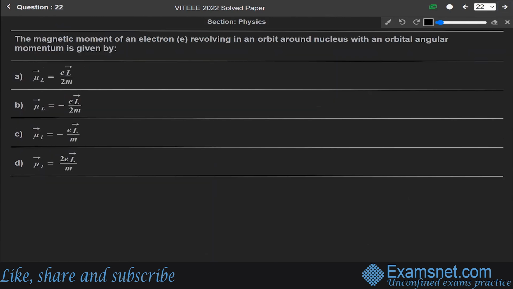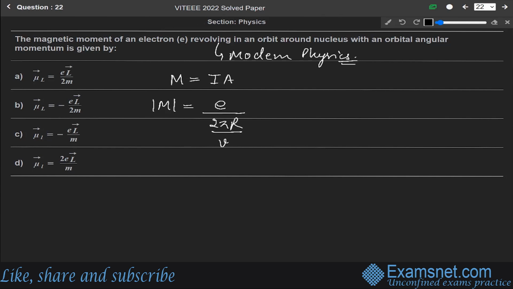Okay. Now next question 22. The magnetic moment of an electron revolving in an orbit around nucleus with an orbital angular momentum is given by. So this question is from the chapter of modern physics. Now we all know that magnetic moment M equals current into area. Current is e over 2 pi r over v, into area, which is pi r square. Let the orbit have a radius of r.